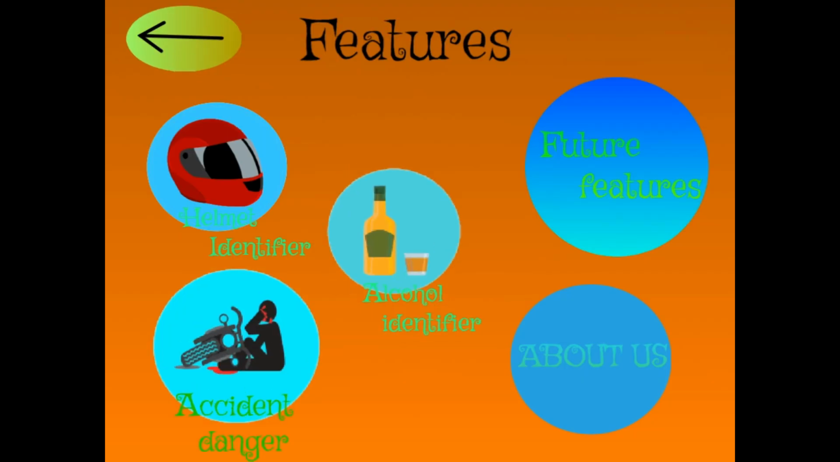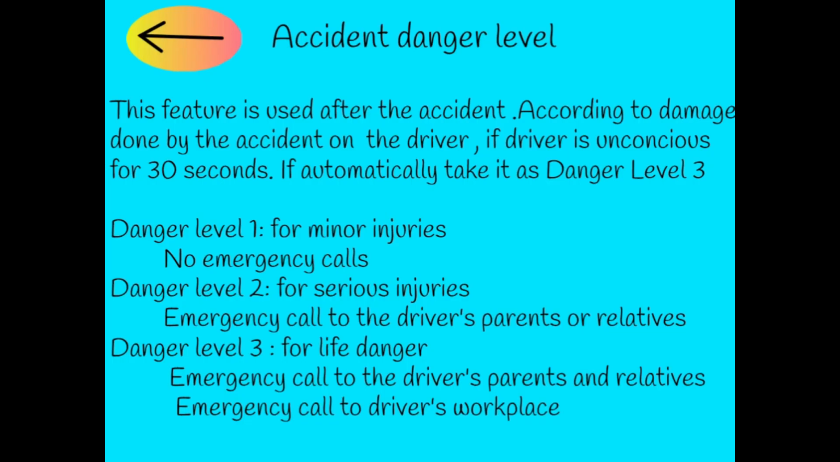Continuing with accident danger. This feature is used after the accident, according to the damage done by the accident on the driver. If the driver is unconscious for 30 seconds or more, it automatically detects it as danger level 3. Now there are three categories in my app to define how much injury is caused by the accident.